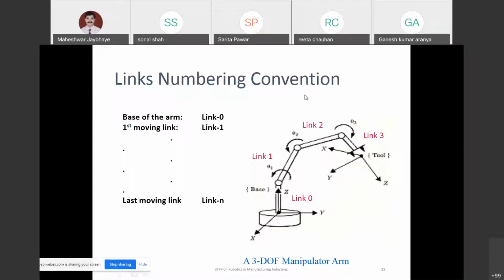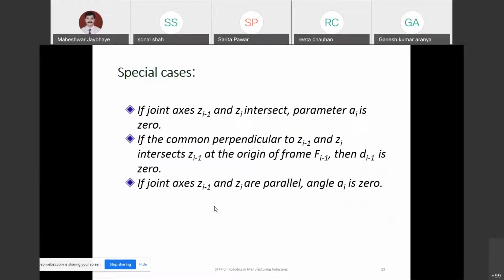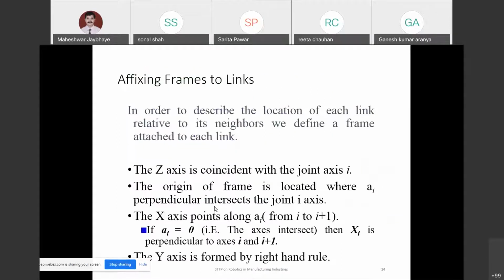You will be generally linking the references from base. You will be starting as a link 0, and you will be having link 1, link 2, link 3, like that, with joint 1, joint 2, joint 3. So you will be going to have linkages being connected in series in this robot arm, industrial robots mainly, and you will be sequencing it from base as a 0 to the end effector. So likewise you will be going to have number of links being connected in series configuration, and with reference to that it will be chain case.